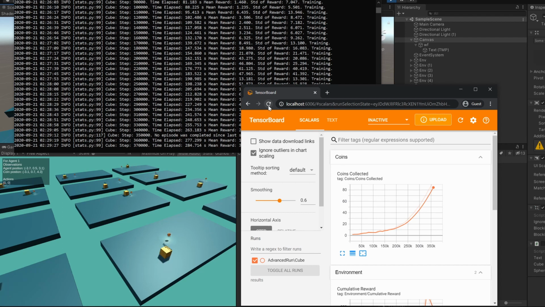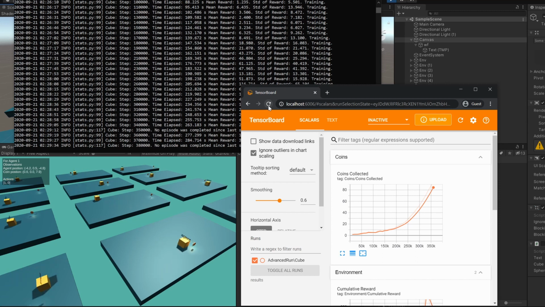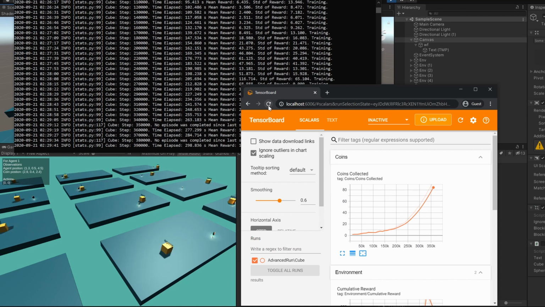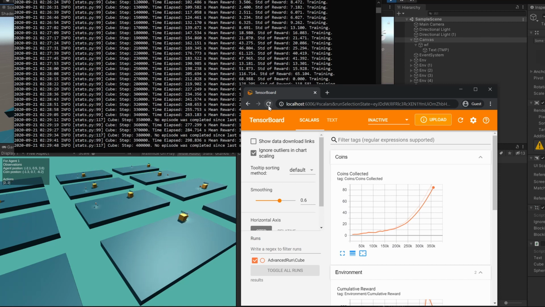Now comes the rewards. I obviously reward the agent for collecting the coin, but I also reward it for closing in on the coin. I also punish it for every frame that it hasn't collected the coin. This encourages the agent to move as fast as possible. I started training the agent, and I saw that after a few minutes, the agent had learned that the coin was the reward. This was so exciting to see.